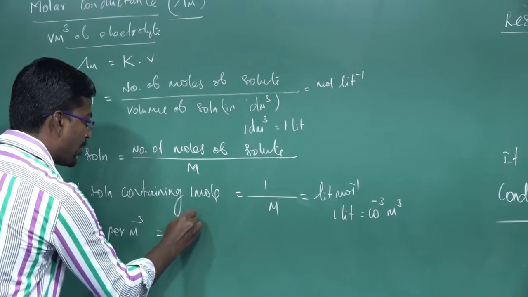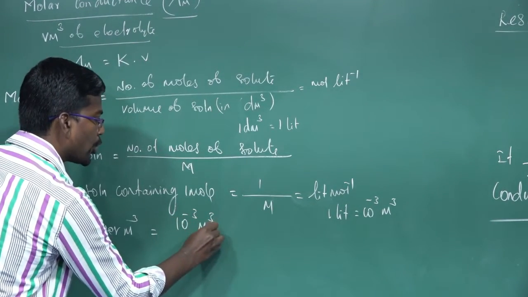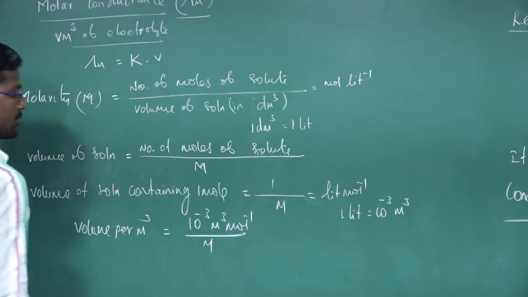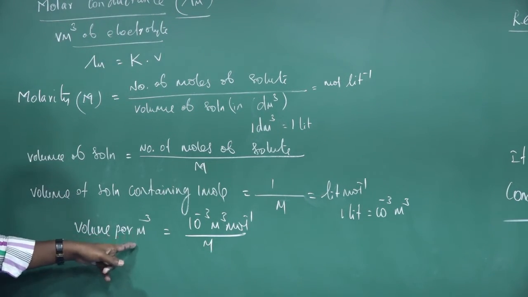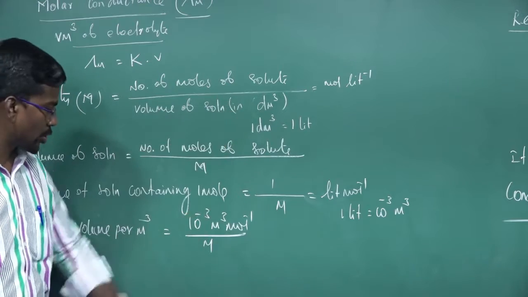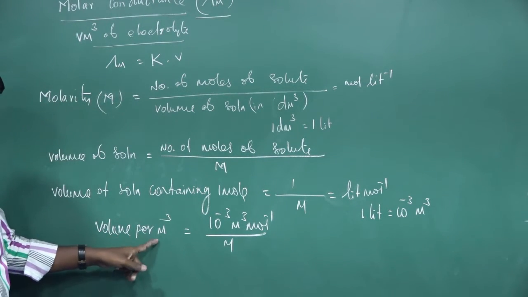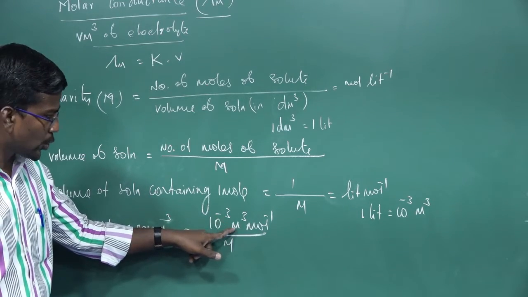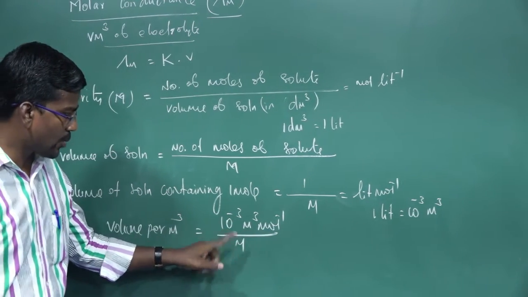So the volume in meter cube is equal to liter mole inverse divided by molarity, which becomes 10 power minus 3 meter cube mole inverse divided by molarity. This is the volume in meter cube for the volume of the solution.